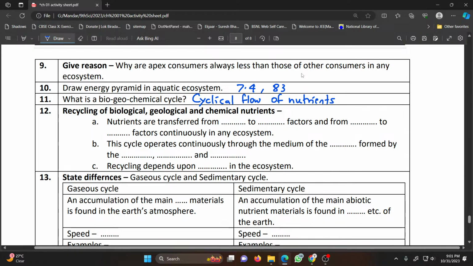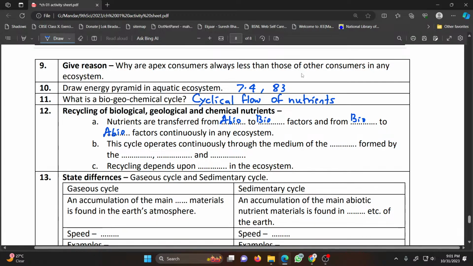Nutrients are transferred from biotic to abiotic and abiotic to biotic factors continuously in an ecosystem.